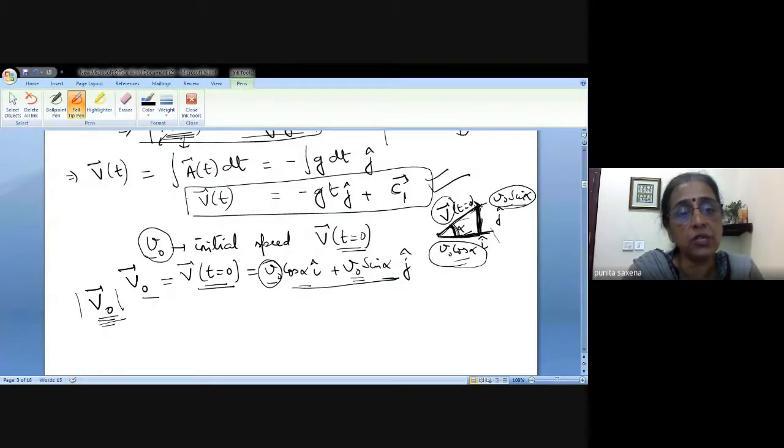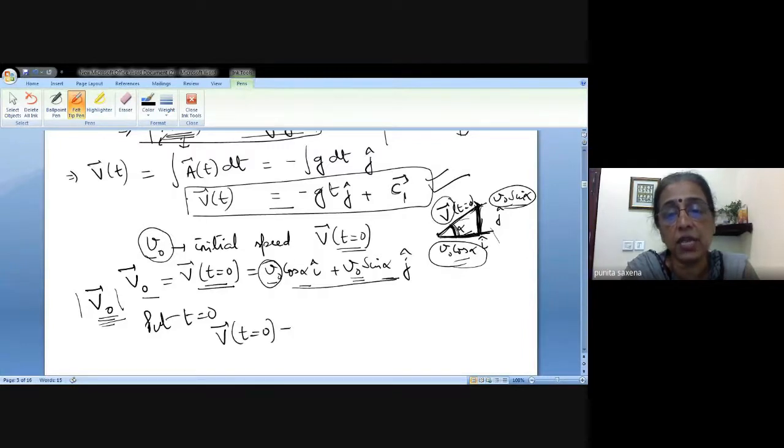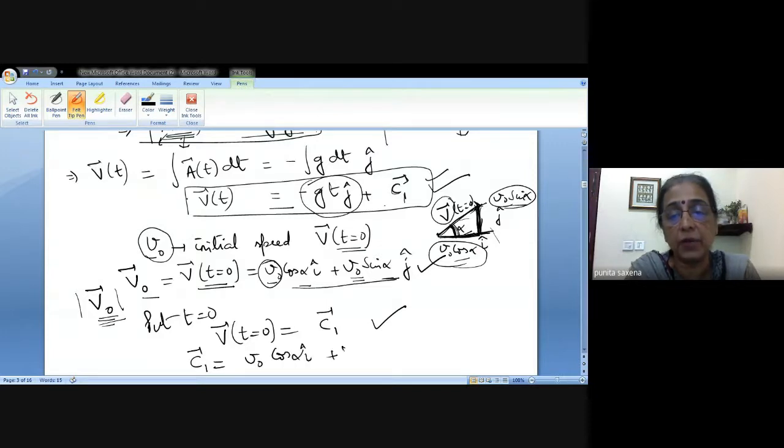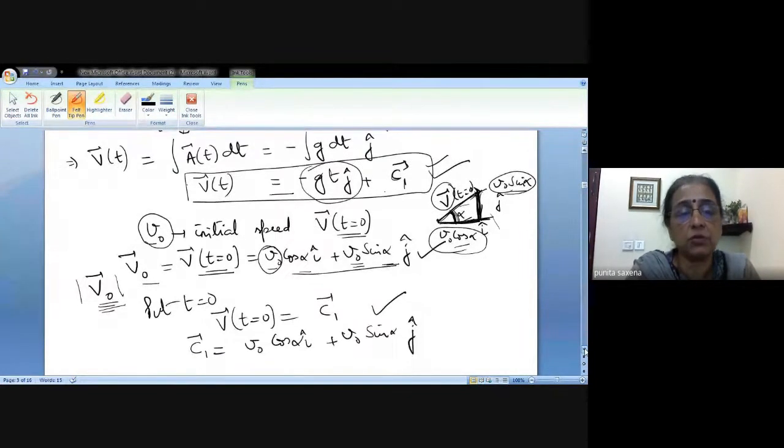In this equation, if I put t equal to 0, you are going to get that v when t is 0 is nothing but c1, because when t is 0, this term will be 0. Now, if you equate this and this, what are you getting? That means your C1 is nothing but V naught cos alpha i plus V naught sin alpha j. Is that okay or not? Yes or no? Quickly.